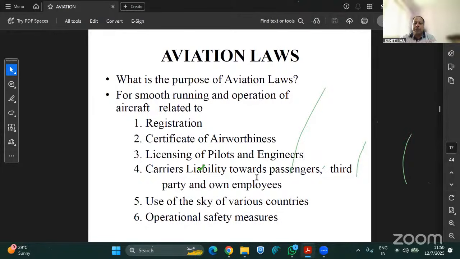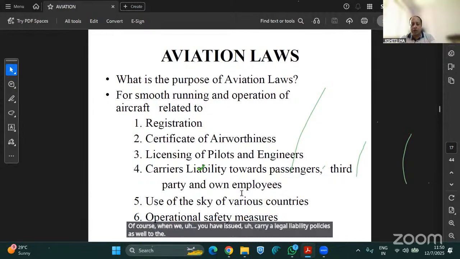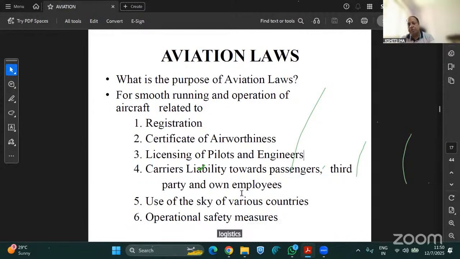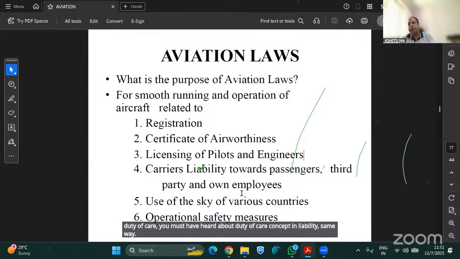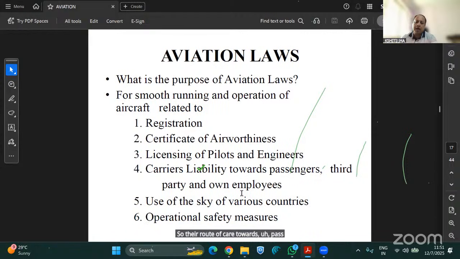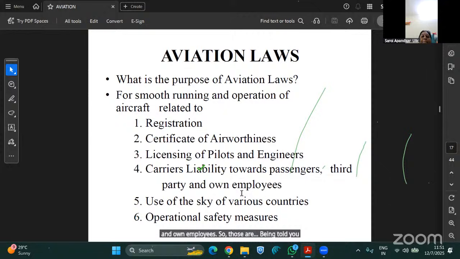Now, fourth is your carrier liability towards passengers, third party, and own employees. Of course, when you have issued carrier legal liability policies as well to the logistics companies. Likewise, we can issue policies to the aircraft operators who are carrying, meaning they have the liability towards the duty of care. You must have heard about the duty of care concept in liability. Same way, they have a duty of care towards passengers, third party, and own employees. So those are being covered here.